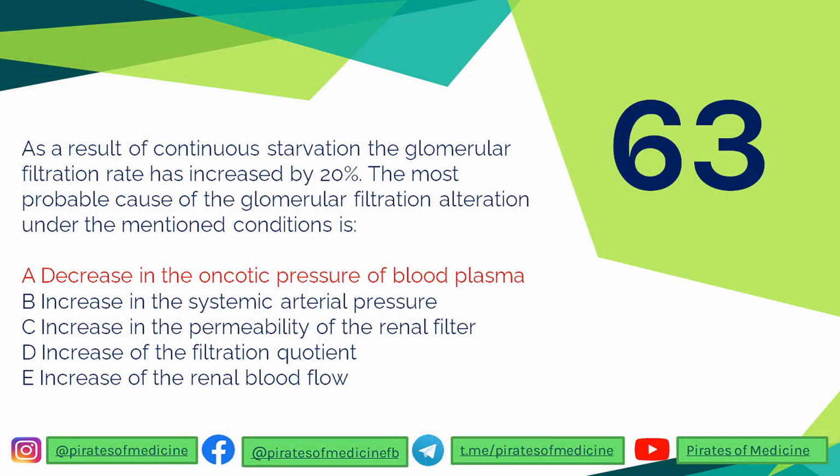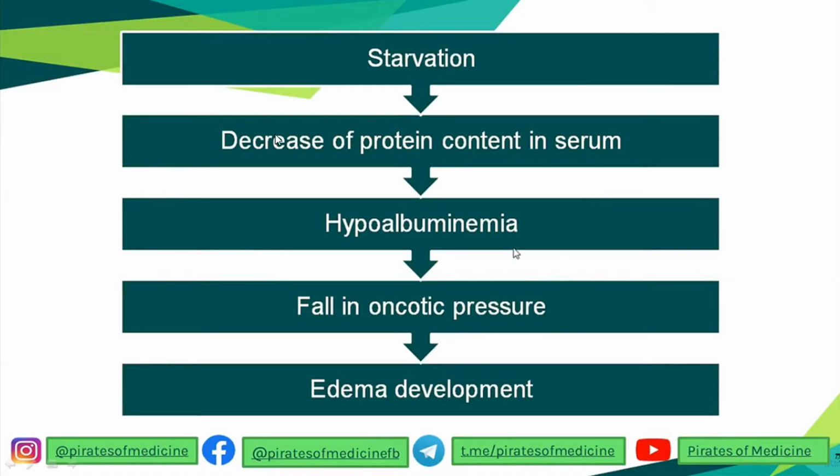So the 63rd question is that as a result of continuous starvation, the glomerular filtration has increased by 20%. The most probable cause of the glomerular filtration alteration under the mentioned condition is which one? So I told you before that starvation causes a decrease in protein content in the serum, which leads to hypoalbuminemia. The liver is not producing a normal amount of albumin, the plasma protein, and albumin shortage leads to a fall in oncotic pressure, which leads to development of edema.